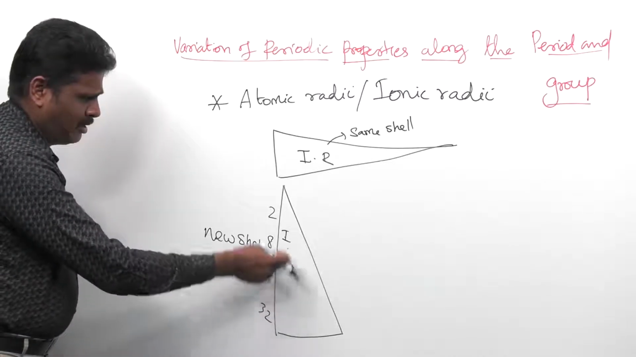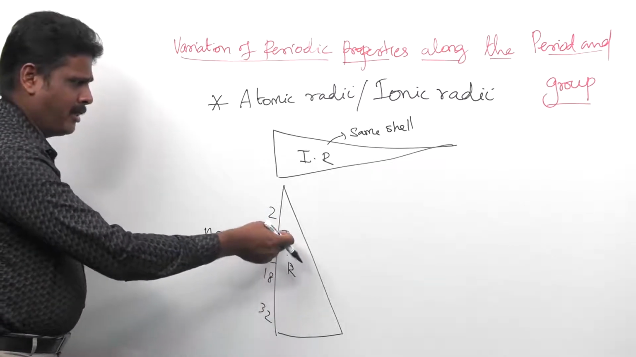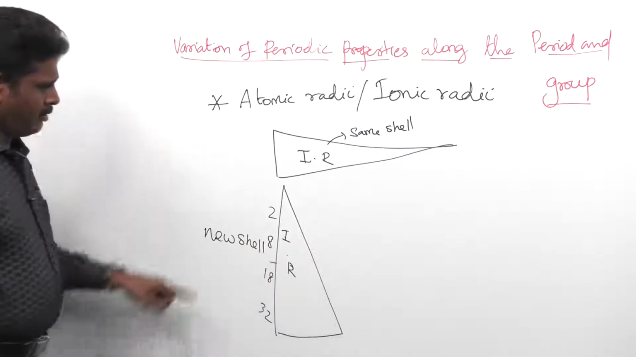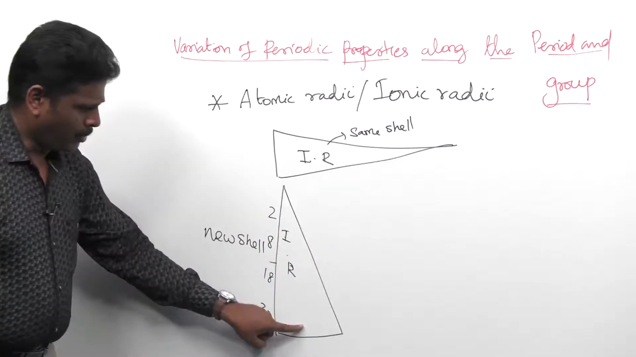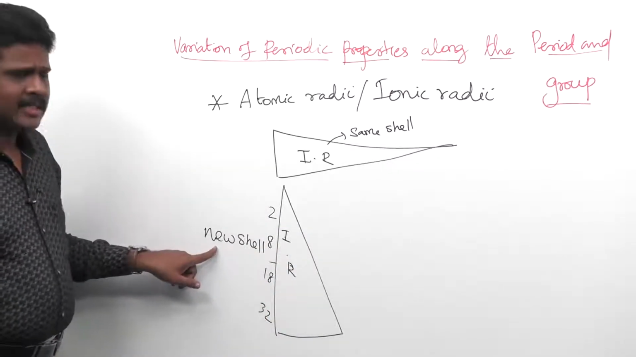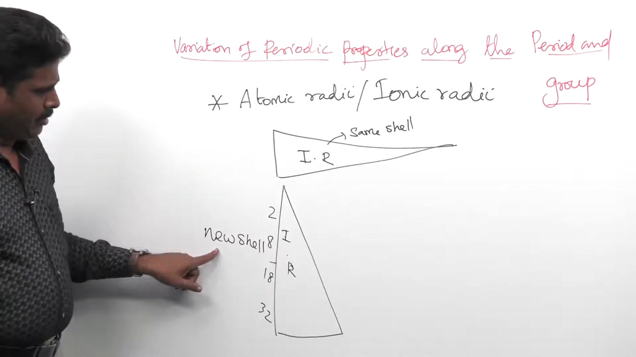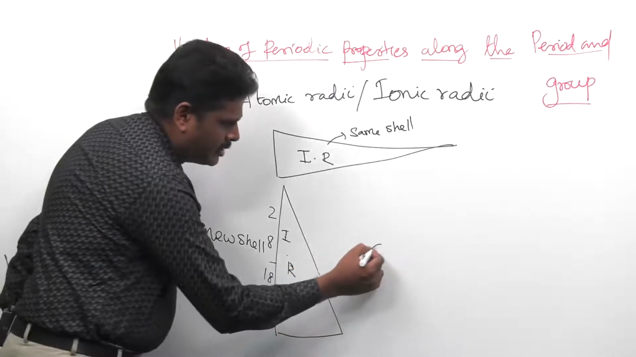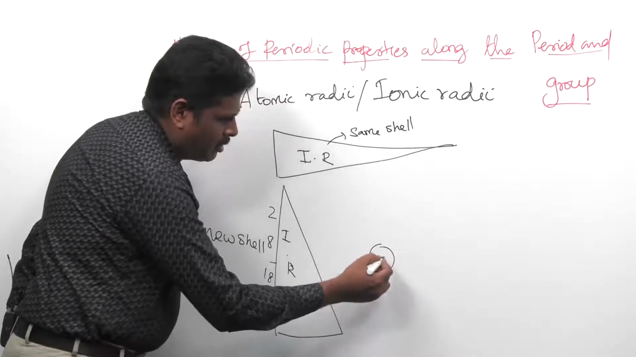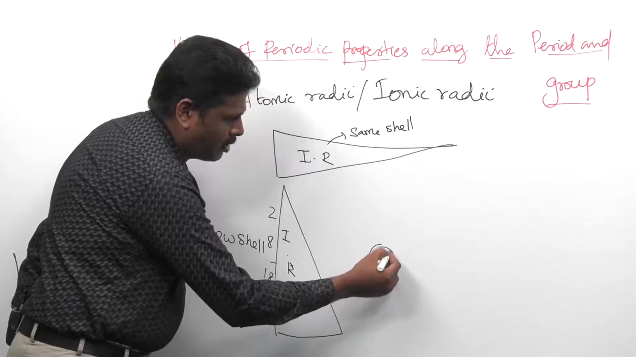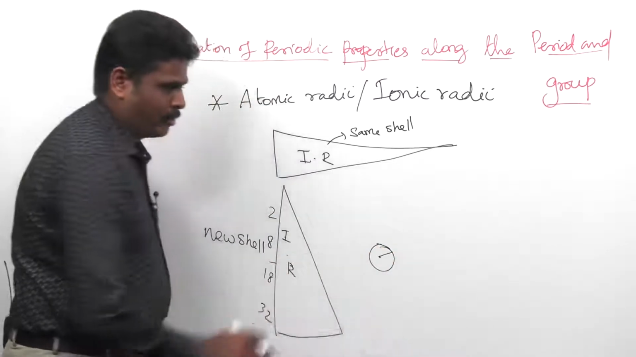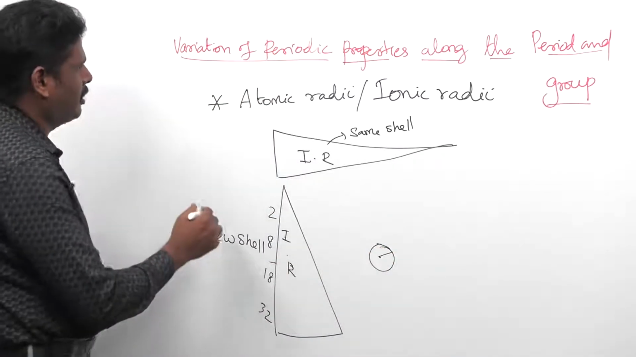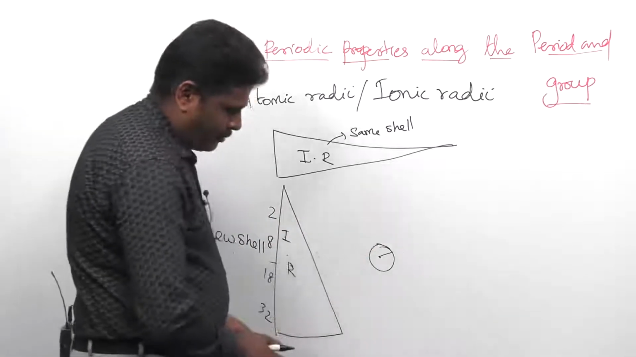Whereas in the case of groups, the same explanation applies to ionic radii: when we move from top to bottom in the group, the extra electron enters into a new shell. That means the distance between the center of the nucleus and the outermost valence orbit increases when we move down the group. Next we are going to see electron affinity.